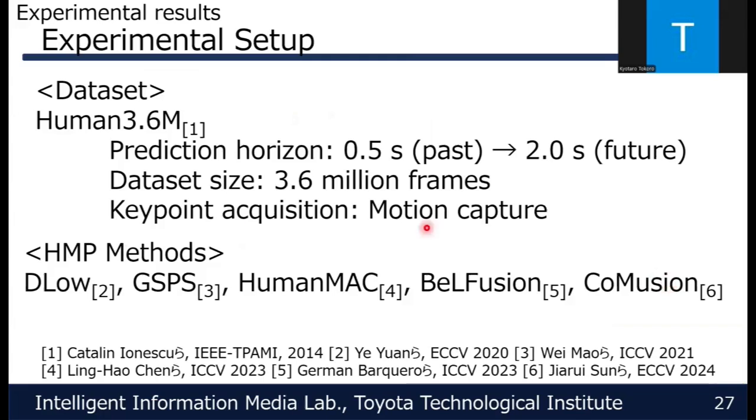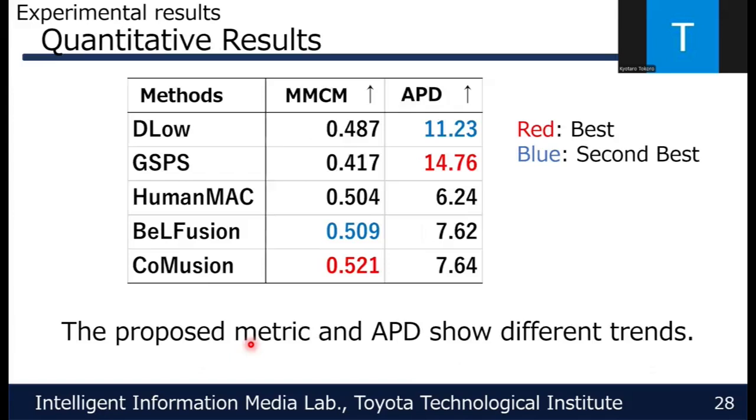We use Human 3.6M, which is a large-scale motion capture dataset. We evaluate MMCM against these HMP methods. This table shows the evaluation results of each method. Here, APD is the conventional metric that simply measures the average distance between predictions. As we can see, MMCM and APD rank the methods differently. To investigate which metric better evaluates multimodality, we analyze the predictions of DELO, which achieves a high APD score but a low score under our proposed metric.